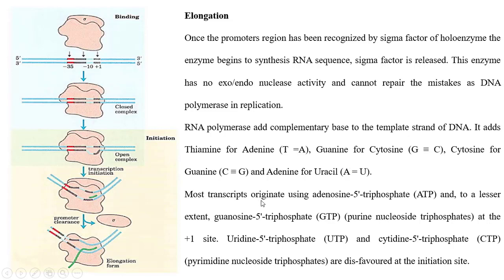Most transcripts originate using adenosine triphosphate and, to a lesser extent, guanine triphosphate at the +1 site. +1 is the start of the transcription site, where mostly ATP or GTP is present, rarely UTP and CTP.